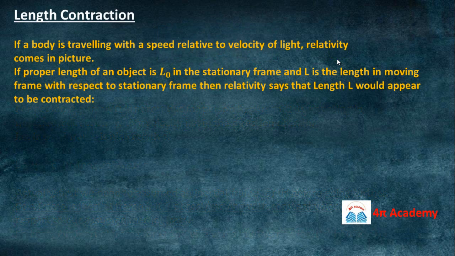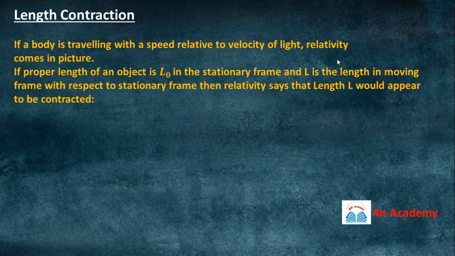Now let us discuss length contraction, how length is contracted in the special theory of relativity. Suppose a body is traveling with a speed comparable to the velocity of light. Then only relativity comes into the picture.